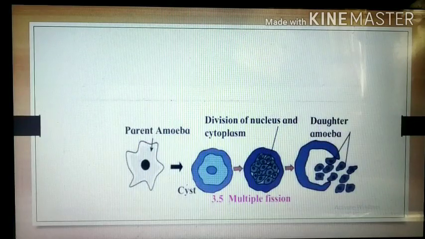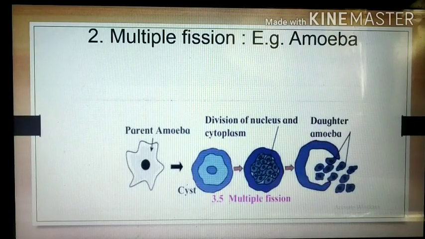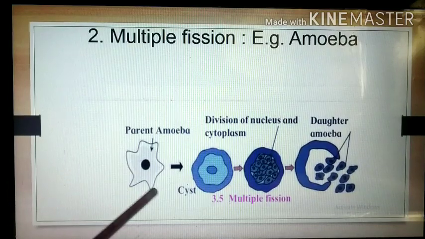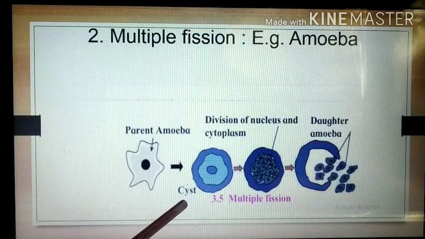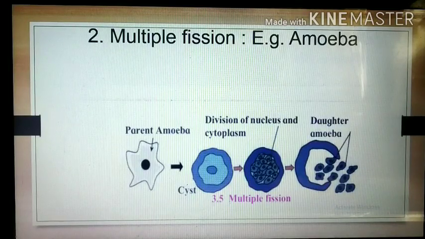Then the second type, that is multiple fission. It also takes place in the amoeba. This is a diagram given in your textbook. Why does amoeba divide by multiple fission? When the conditions are unfavorable, at that time this amoeba produces a protective covering around it. It forms a cyst around it when there is no water.